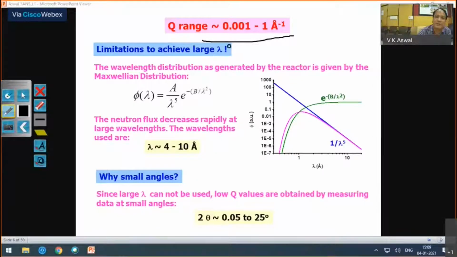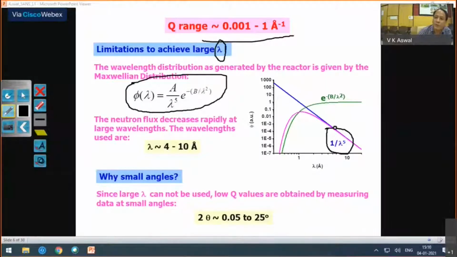And how can you go to low Q values? You want to have larger wavelength. But the thermal neutrons which are coming from the reactor, they have this kind of typical distribution. So you can see at high wavelength it is falling as 1 upon lambda to the 5.